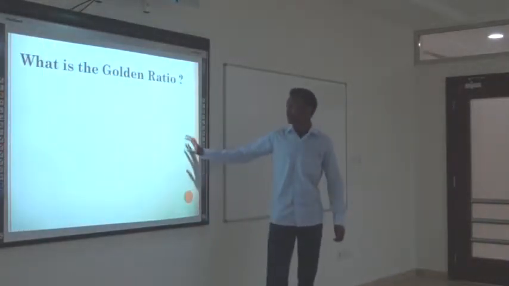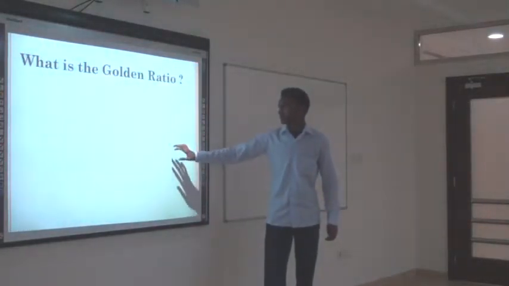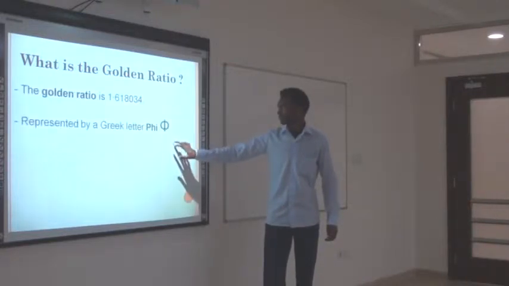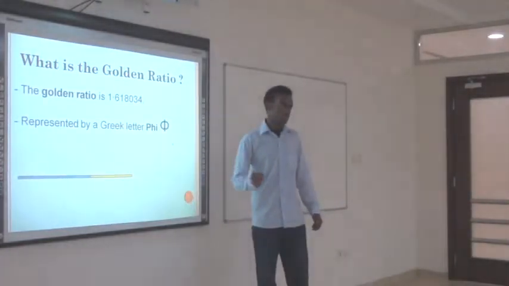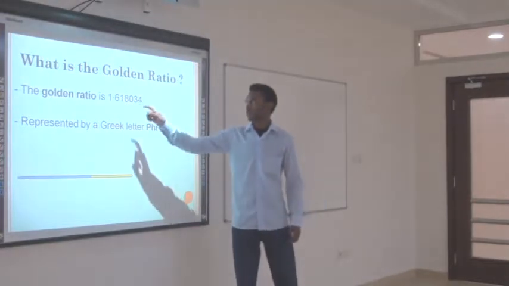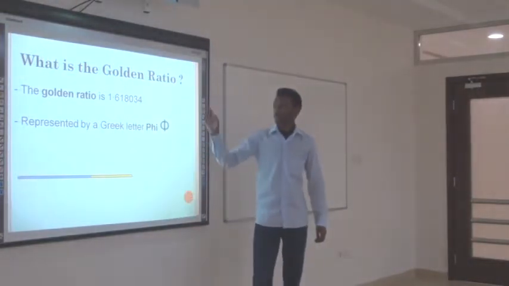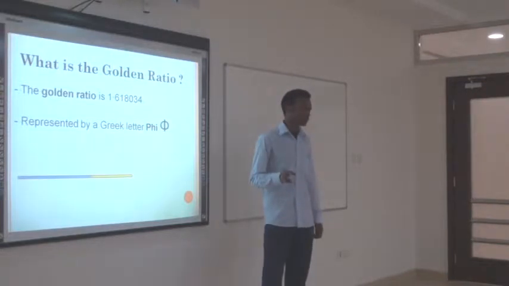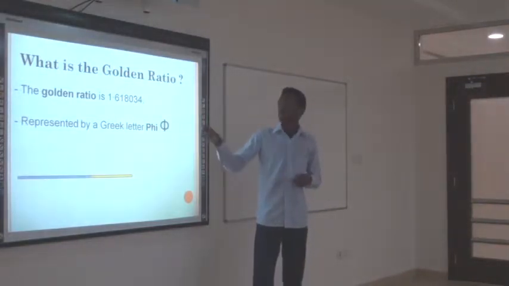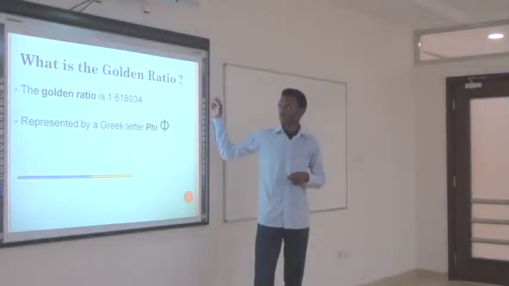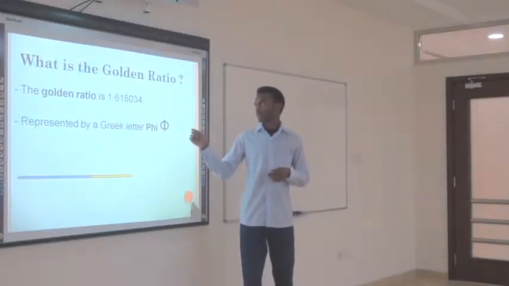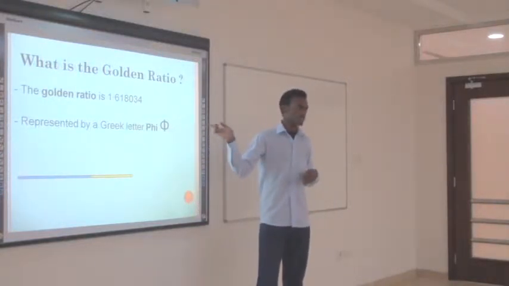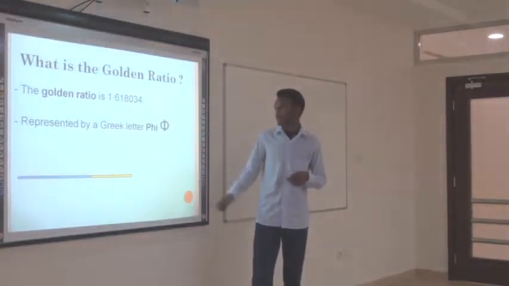First, what is the golden ratio? The golden ratio is a constant number which has the value of 1.61803, and it's an irrational number that has an infinite number of decimal places, which means if you try to write this number, it will never stop and it will never repeat. It's denoted by the Greek letter phi, which we also use for the set that has no elements, as you know, and for all the equations that have no solutions.